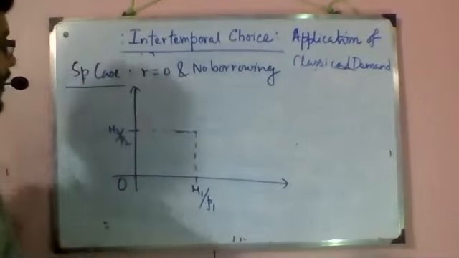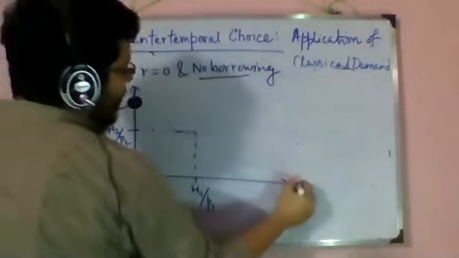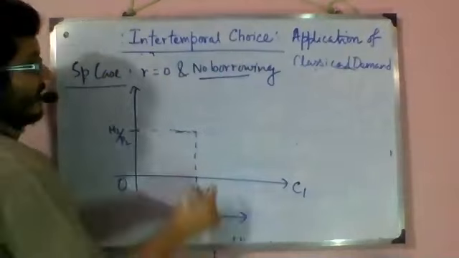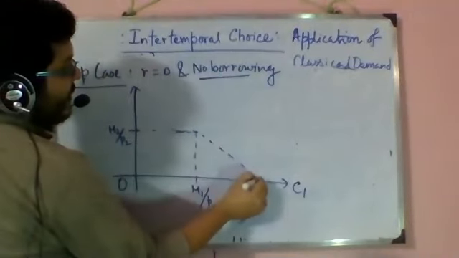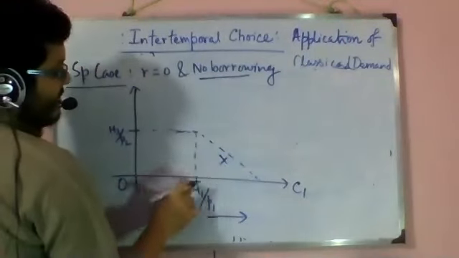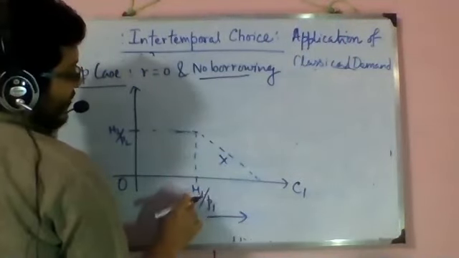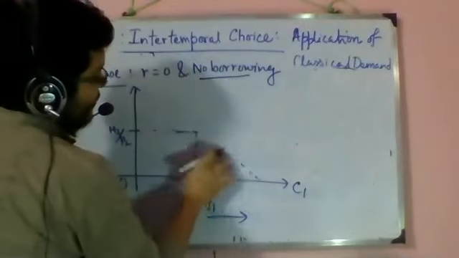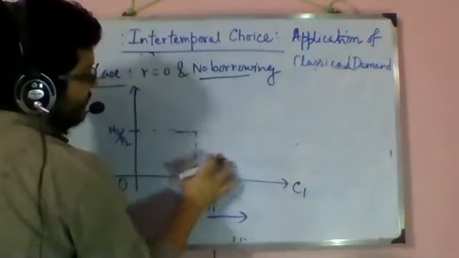So no borrowing means consumption C1 cannot go beyond this. There is no portion like this, because C1 cannot extend beyond M1 by P1.